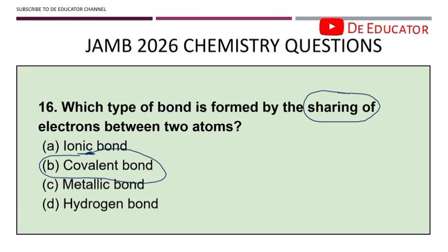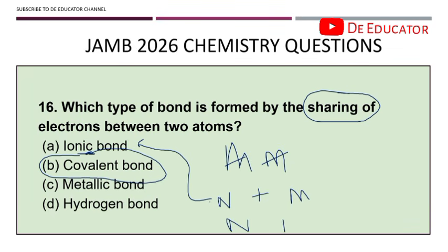Okay, another way this question can come is they'll give you a particular element, or they'll just give you the electronic configuration of the element, and they'll tell you what is the bond formed. All right, there is a formula for you to know: when non-metal plus metal react, the bond that forms there is an ionic bond. But when non-metal and non-metal react, it is covalent bond. Take note of that. So once you see the two elements, is it metal, is it non-metal, then you know the bond. This is just a trick for you to know the bond.